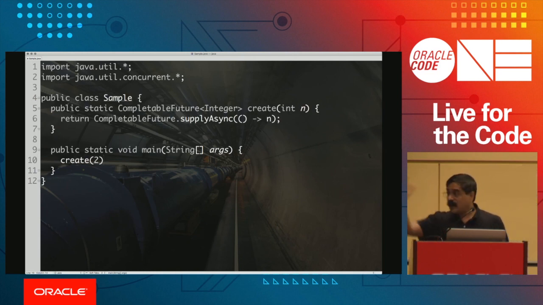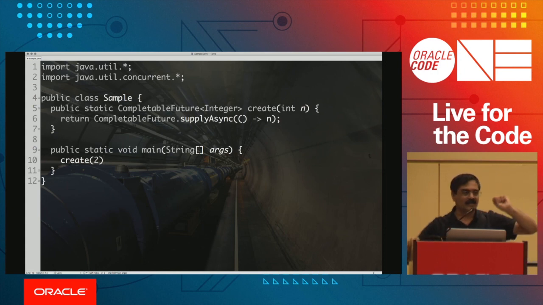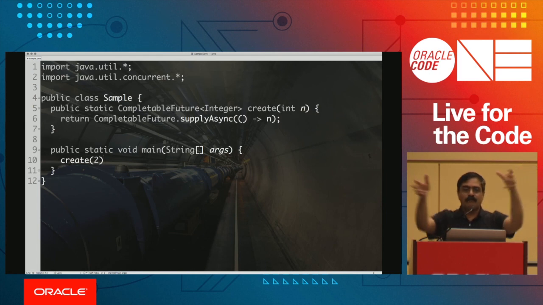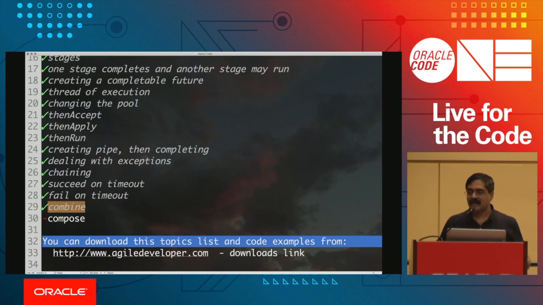For example, a request comes into your server and you need to go get the current balance for the customer, but you also want to know the credit limit they are eligible for. So what would you do? You got 2 calls to make. Why bother? You could do them at the same time. You can send one request asynchronously to say, get me the current balance, another request asynchronously to say, get me the credit limit. When both of them arrive, you can continue forward with your operation. So in other words, what I want to do is combine.